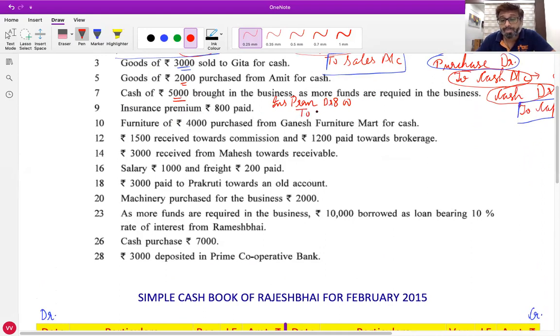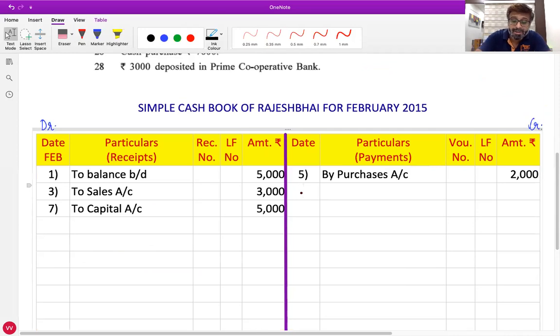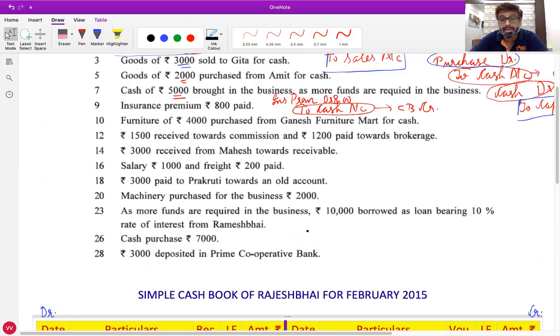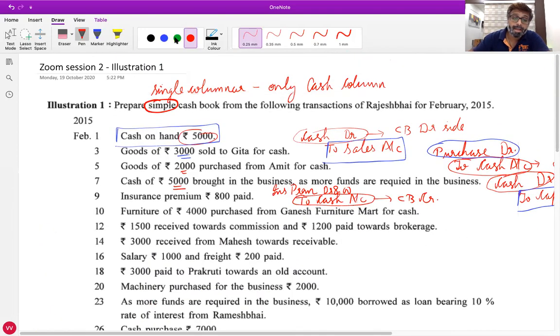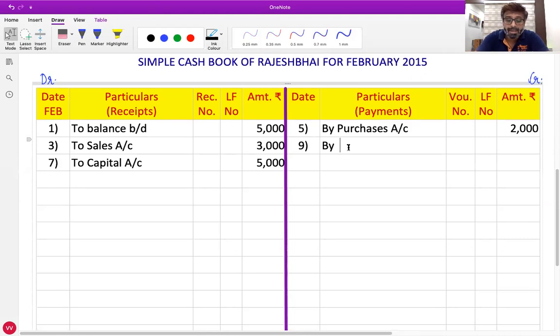Cash goes out. Credit what goes out. Cash. Now in the journal entry, cash account is debited or credited? Credited. So in cash book we will write on credit side, payment side. What is the date on the credit side? We'll write 9. What is the name of opposite account? Insurance premium. Yes, all of you can see insurance premium is the name of opposite account. So credit side will begin with the word by insurance premium account.